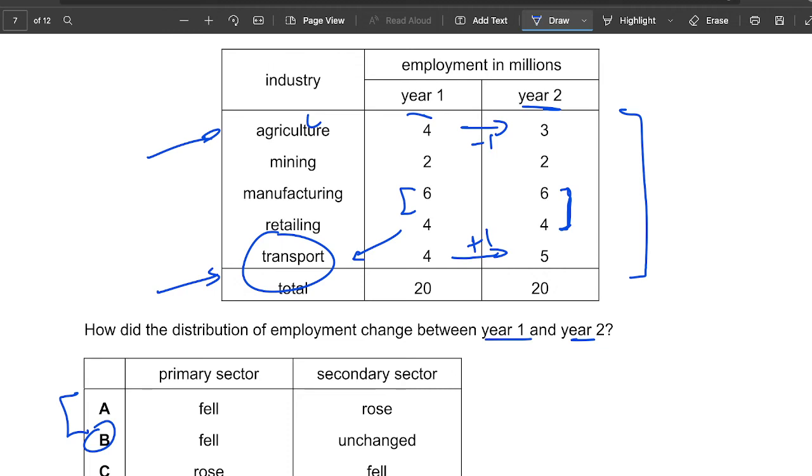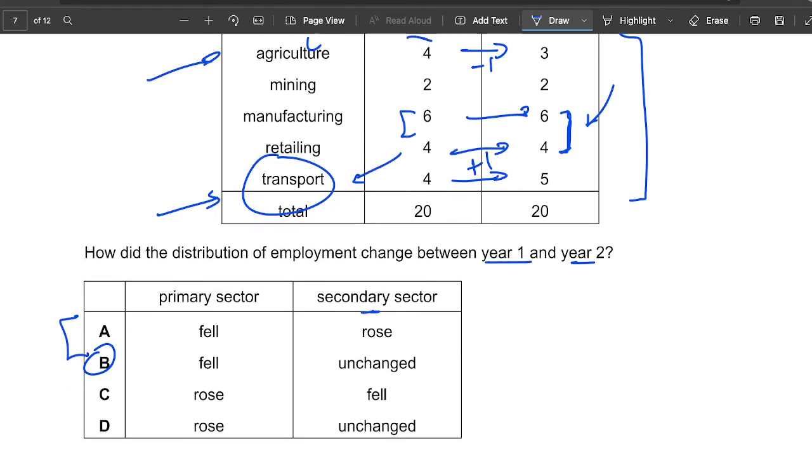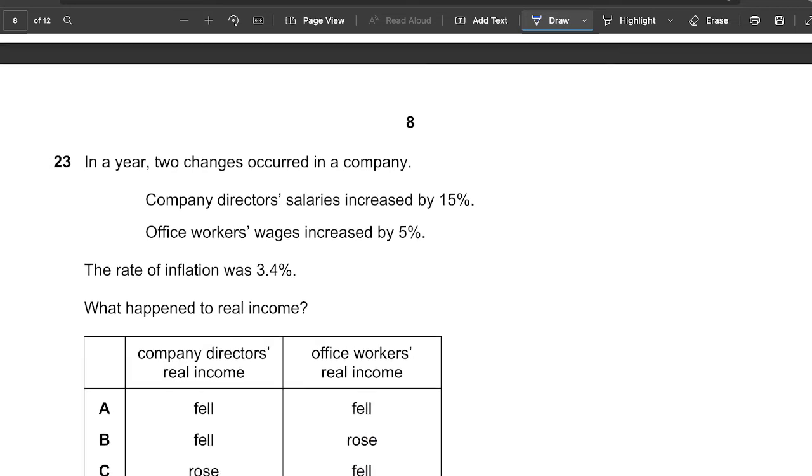Now this is a tricky question. Many people would say that transport has increased by 1, so the secondary sector has increased. But look here, the manufacturing is the same, retailing is the same, right? Hence why the transport can be classified as tertiary, or actually no, it is secondary, but remember the majority here would be manufacturing and retailing, so hence why it will be unchanged. Move on to the next question.